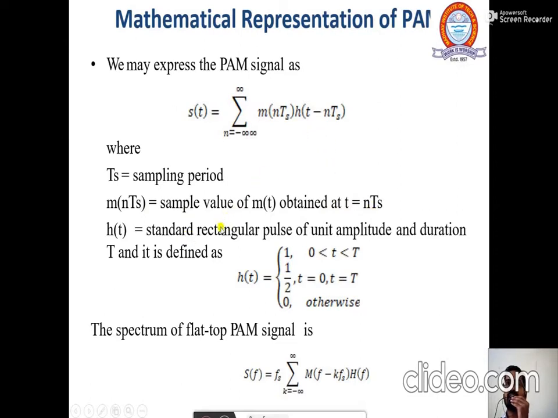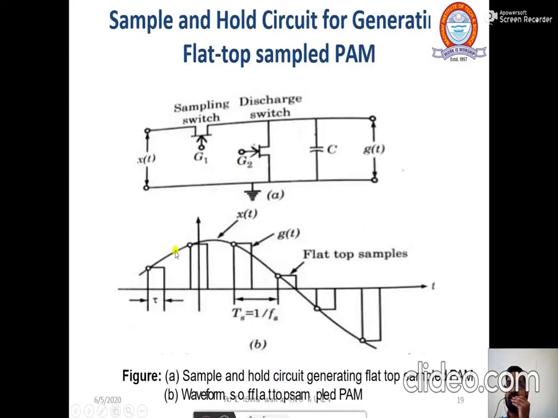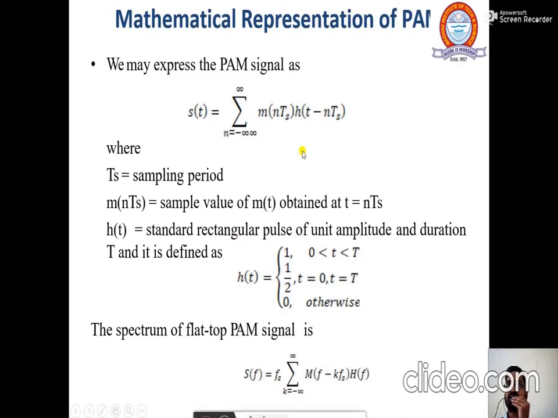So here m(nTs) means your message signal, and h means the impulse response. So m(nTs) means the sampled value of the message signal obtained at discretized time, where t is considered as t equals nTs. And h(t) is the standard rectangular pulse of unit amplitude and duration capital T. So this is your message signal, and this is your rectangular pulse. Again, this is your message signal, written as m(t), and this pulse is written by this h(t). So this h(t) is defined like this.